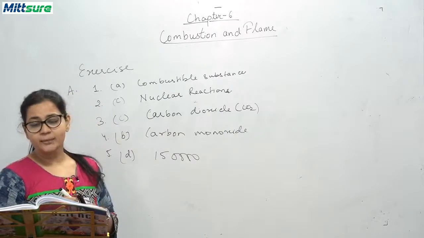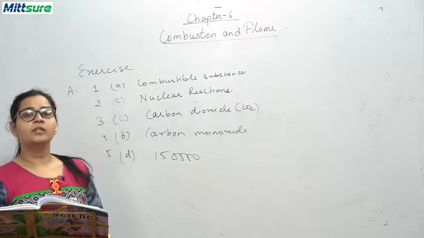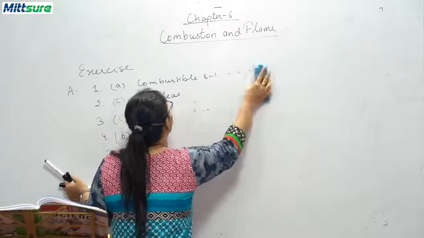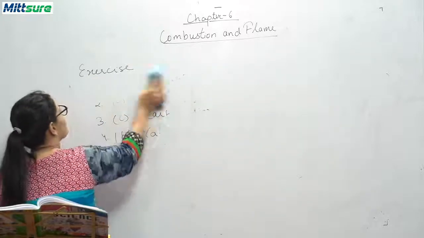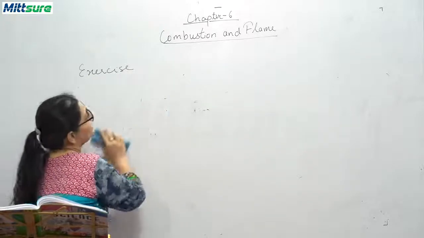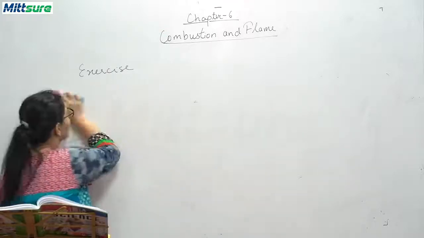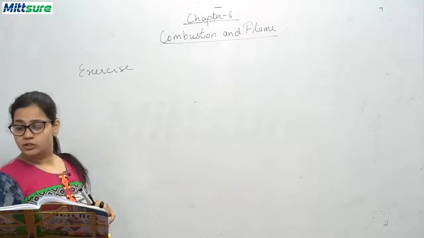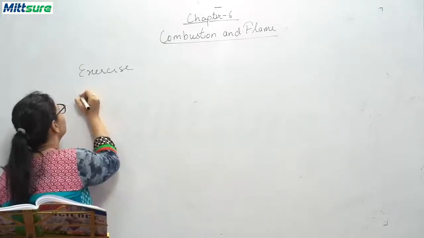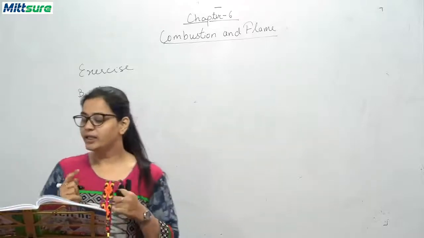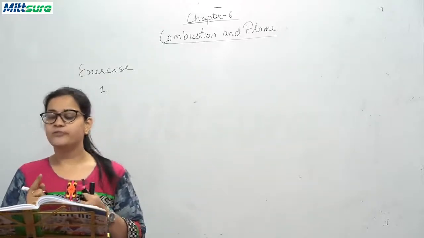Now we'll be discussing the B question, that is, fill in the blanks with appropriate words. Read the sentence, and where there is a blank, you have to fill in the word that fits best. So the first question is, cow dung cake has dash calorific value.